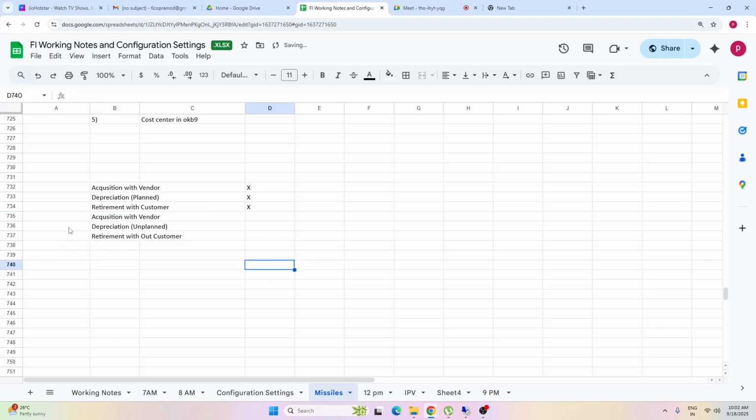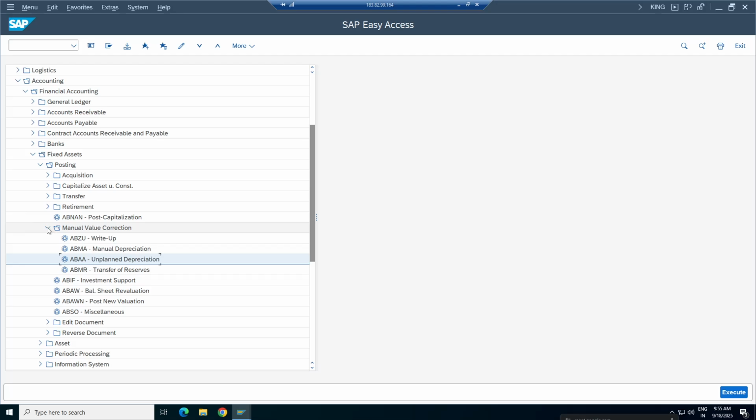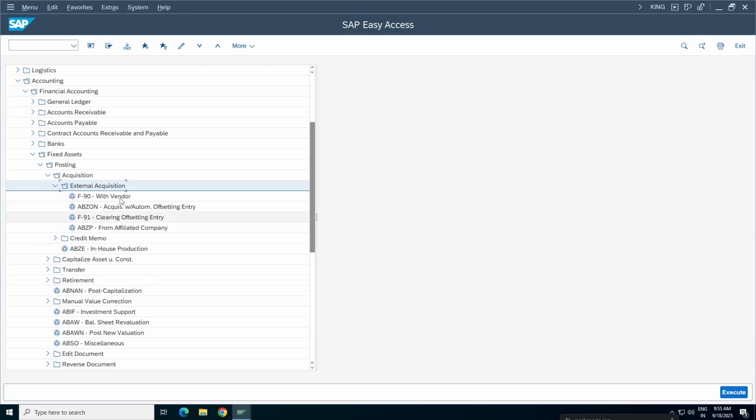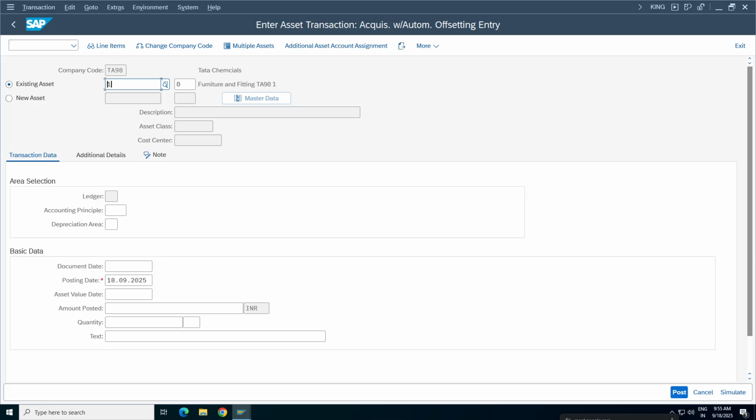Let us try to understand acquisition. Acquisition with vendor. Now let us go with acquisition first. Posting, acquisition, external acquisition. See here with vendor, this is acquisition with offsetting entry ABZON. Double click here. First of all, we have an option: new asset or existing asset. If you already have an asset, you can check the existing asset. If you don't have, you can click on the new asset.